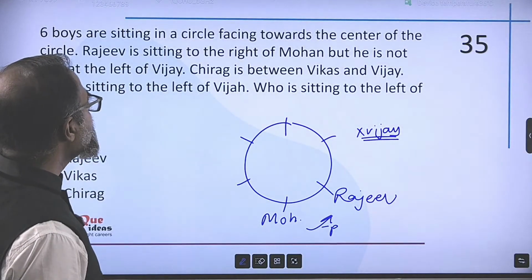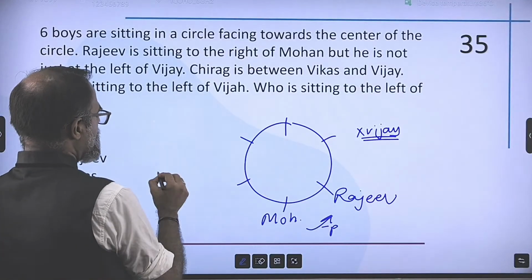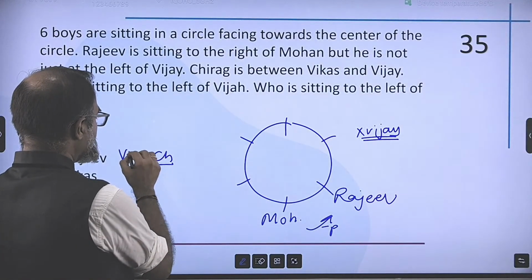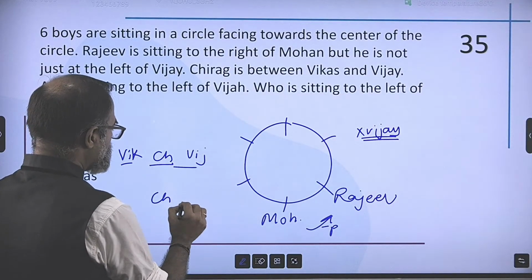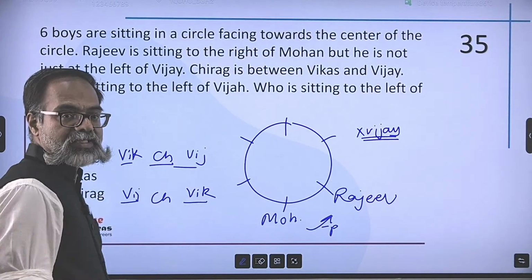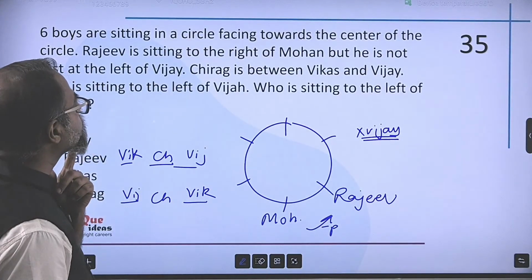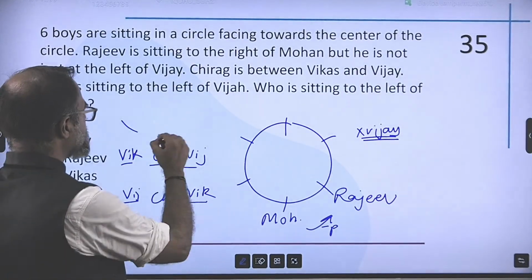Now, Chirag is between Vikas and Vijay. Okay, so I have Chirag between Vikas and Vijay. But Chirag can also be between Vikas and Vijay like this. I have to consider both the left and right. Now, Ajay is sitting to the left of Vijay.